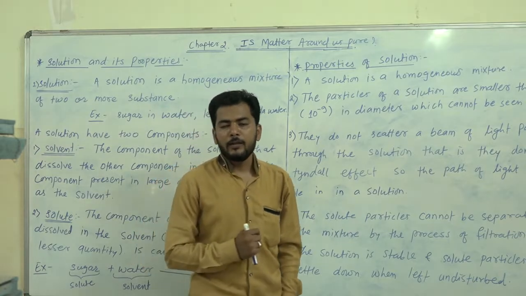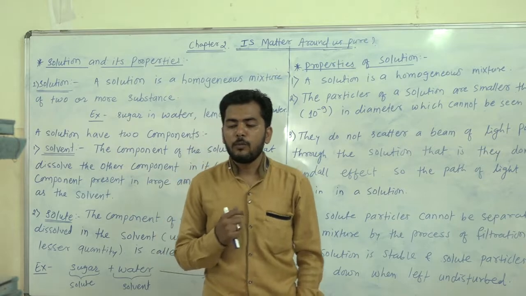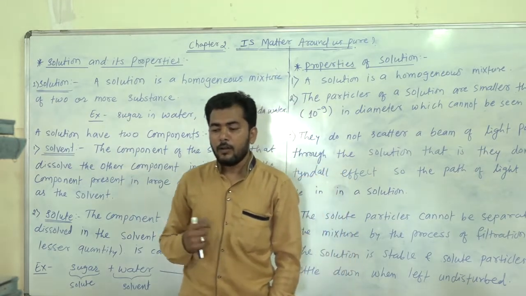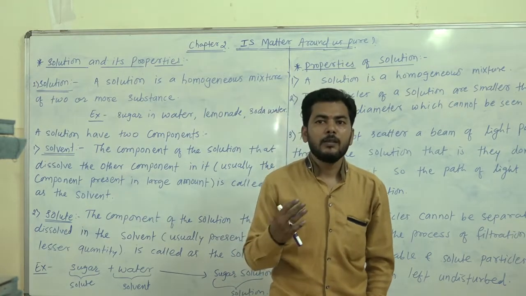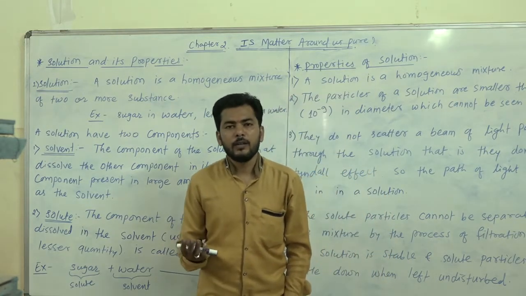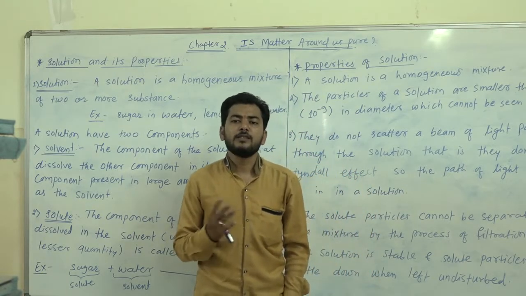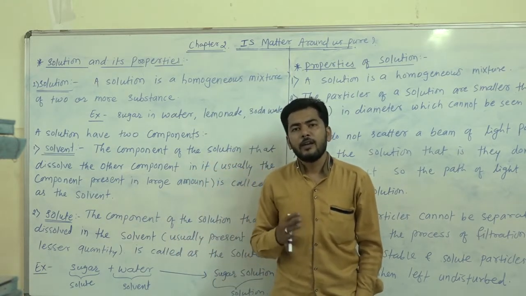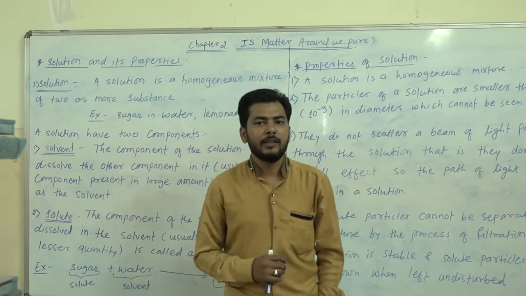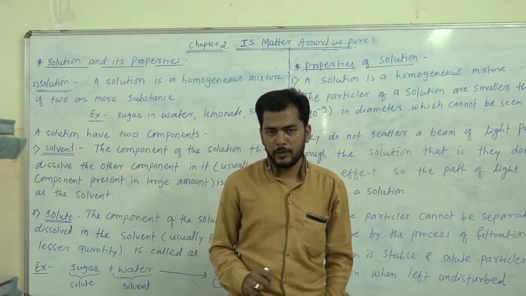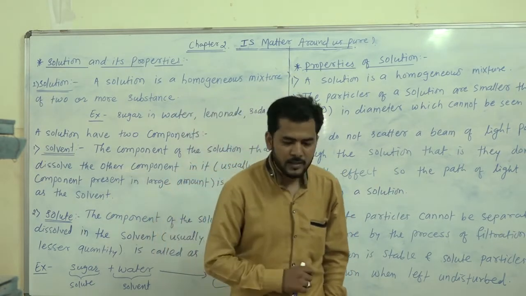We know what a mixture is. A mixture consists of two or more particles or substances at any ratio. Those are different, not the same substance we are mixing, otherwise it is not called a mixture. If the substances are different and we are taking them at any ratio, it's called a mixture. And this mixture is divided into two types: one is homogeneous mixture, another one is heterogeneous mixture.